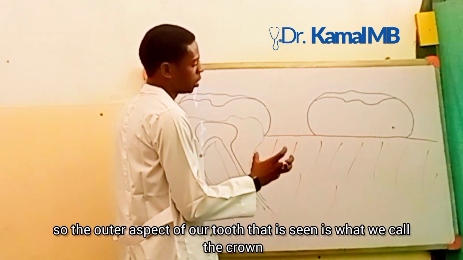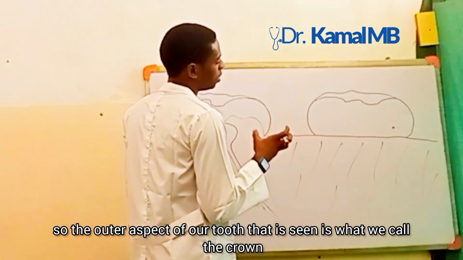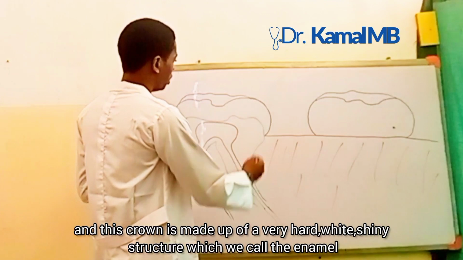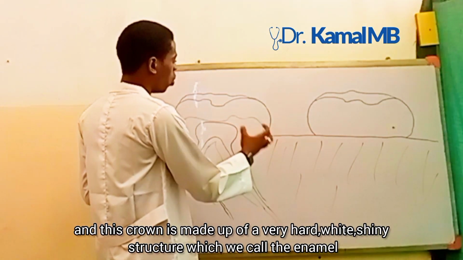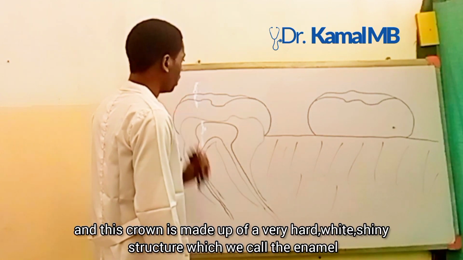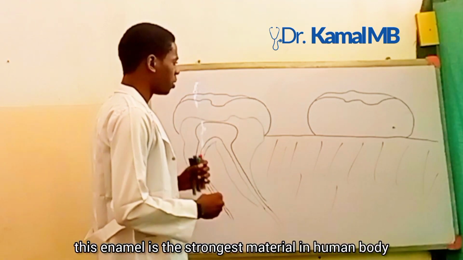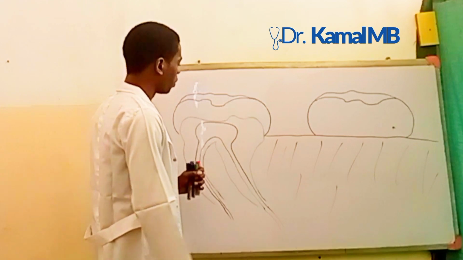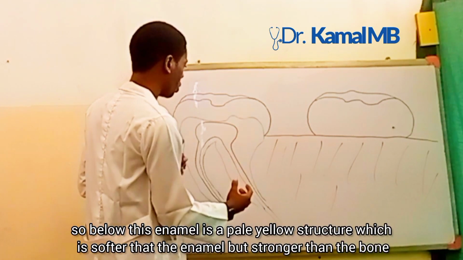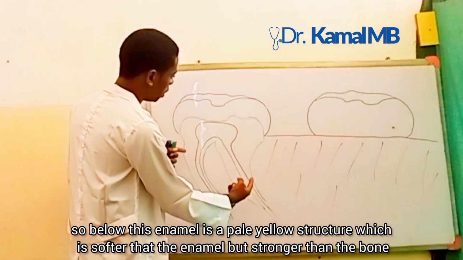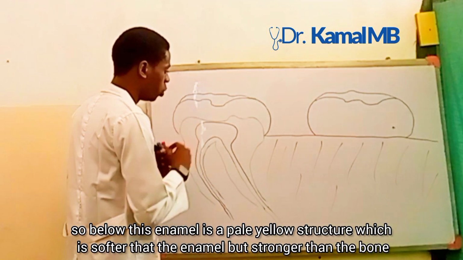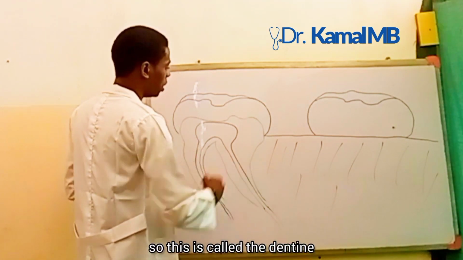So the outer aspect of our tooth that is seen is what we call the crown, and this crown is made of a very hard, white, shiny structure which we call the enamel. This enamel is the strongest material in the human body. Below this enamel is a pale yellow structure which is softer than the enamel, but stronger than the bone. This is called the dentine.